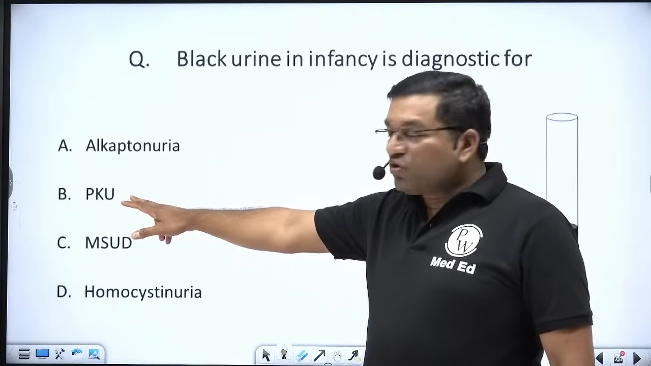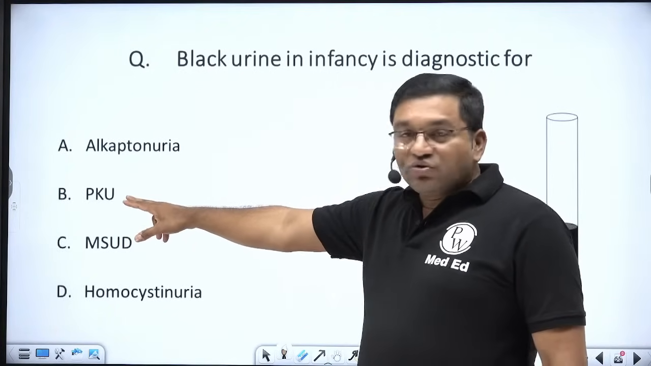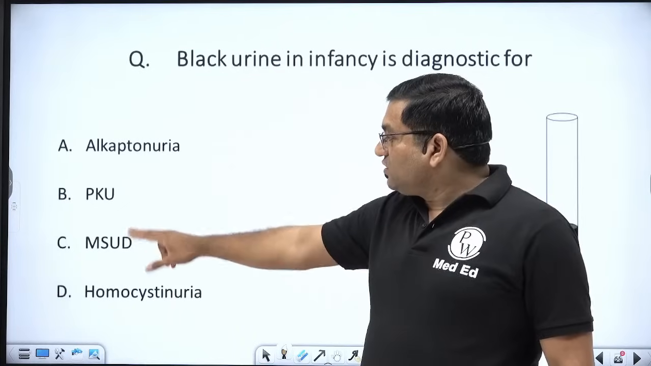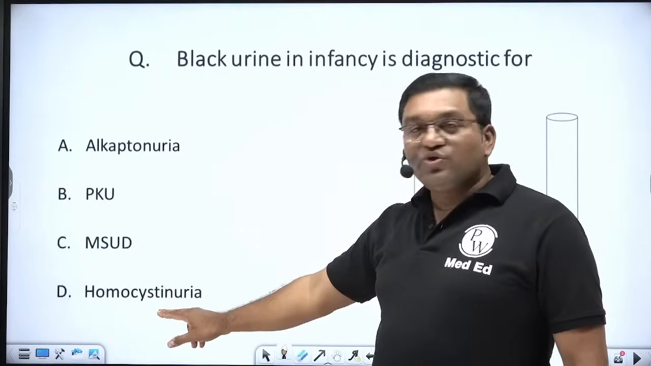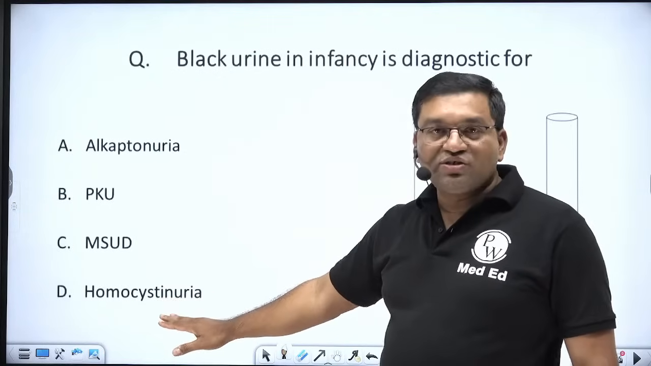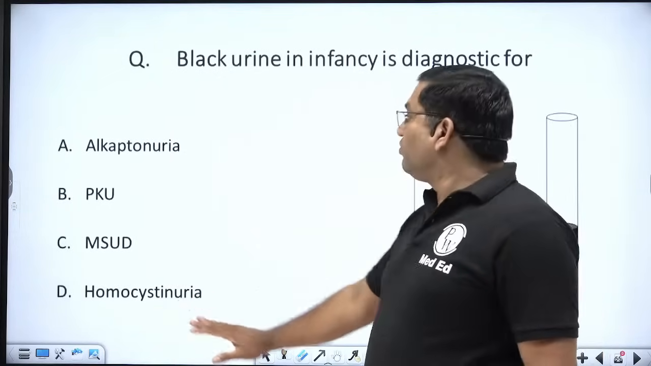PKU: mousy odor of urine, mental retardation, Guthrie test, ferric chloride test. MSUD, maple syrup urine disease: burnt sugar. Homocystinuria: subluxation of the lens, increased homocysteine level, cyanide nitroprusside test positive.